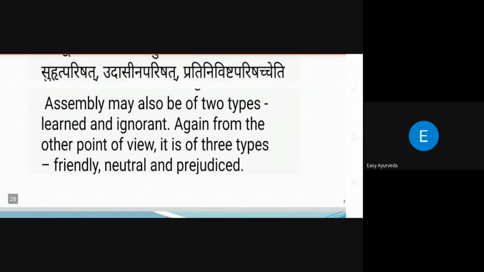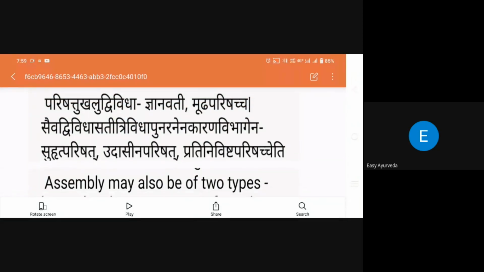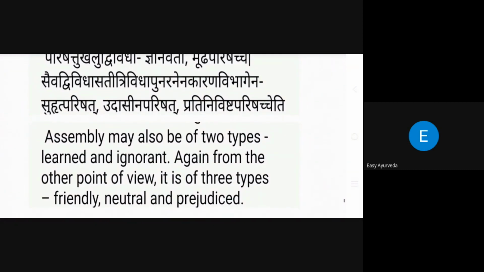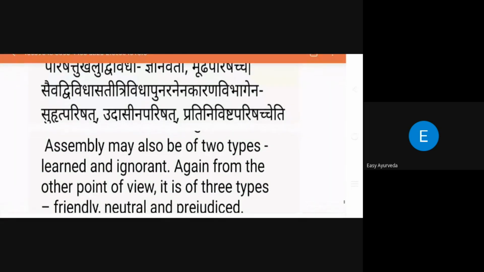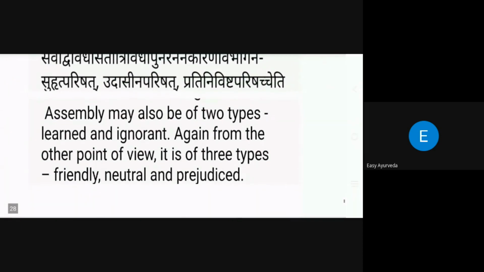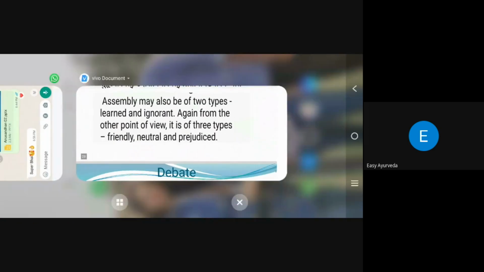Again, from another point of view, it is divided once more into three types: friendly, natural, and prejudiced. That means in each of Jnanavati and Muda there are these three types. Jnanavati means those who belong to the same fraternity and have knowledge of our subjects. The Muda people are ignorant people. They want to oppose you. They want to show that you are wrong. Such people are also there in this context.